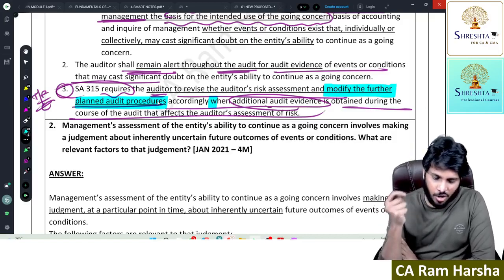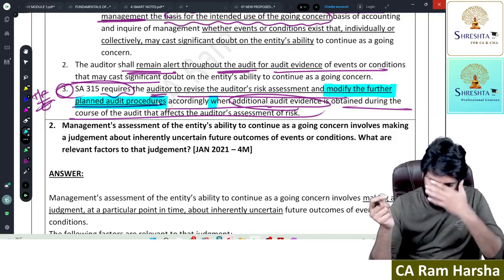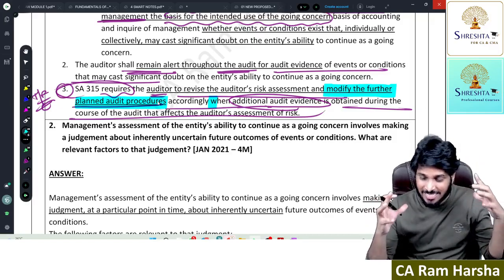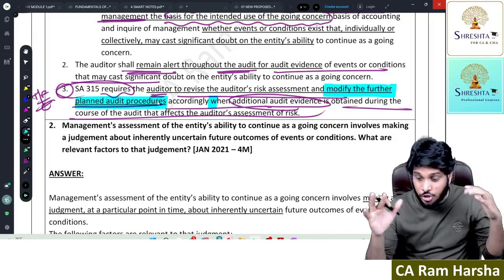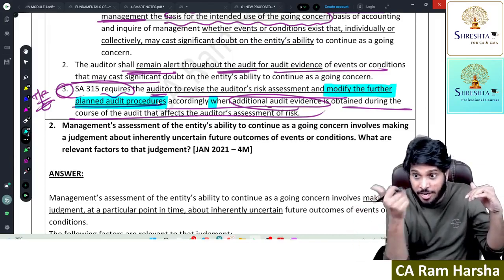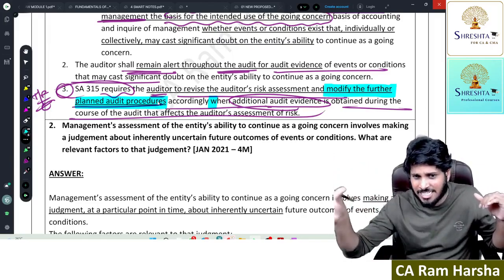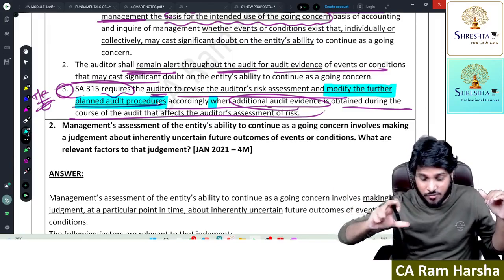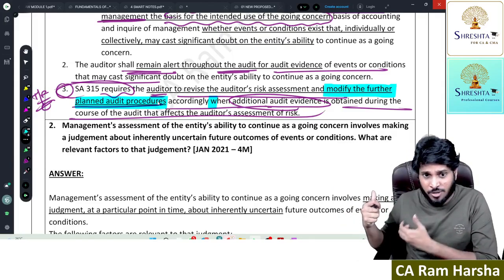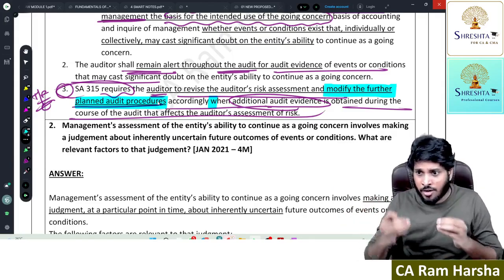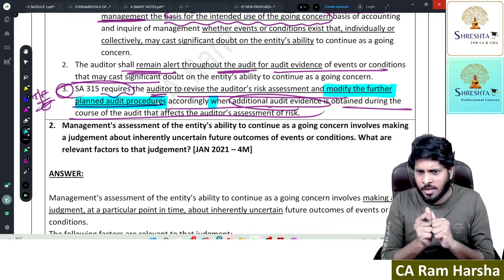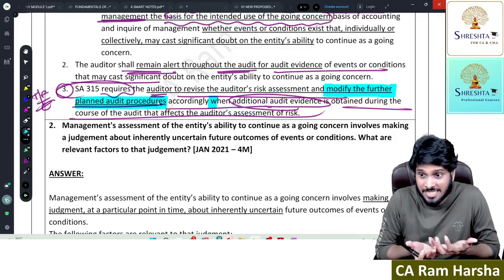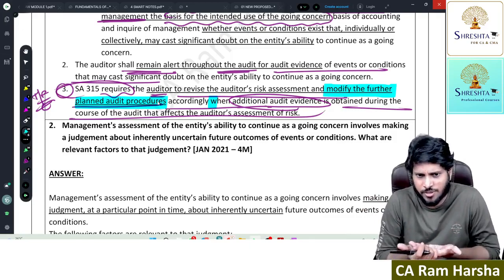SCA 315 requires the auditor to revise risk assessment, and no need to modify further audit procedure when additional evidence is found relating to the auditor's assessment of risk. False. When the auditor gets additional information, the auditor has to modify his risk assessment and modify the further audit procedure.